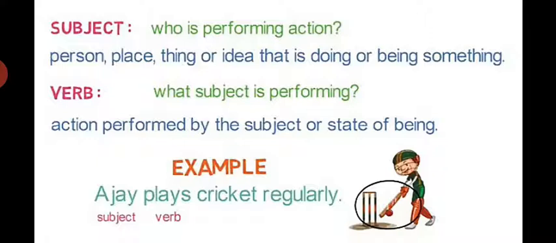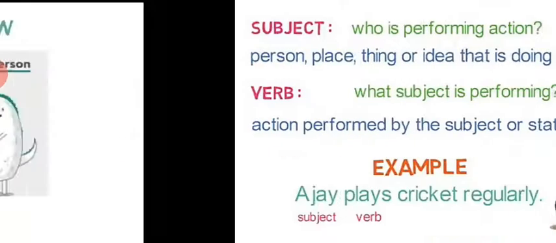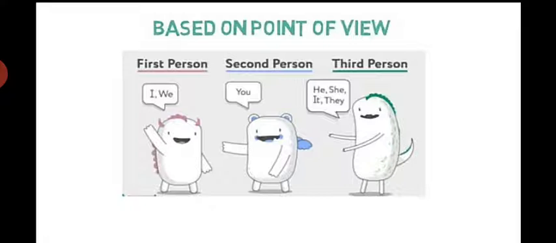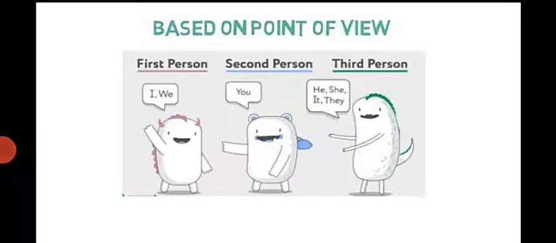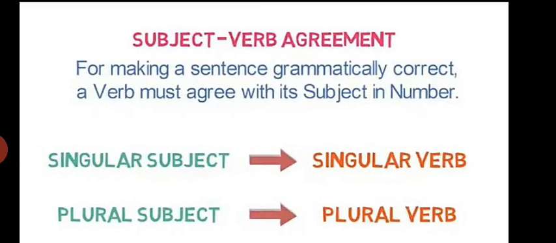Why are we discussing first, second and third person? So that we will be aware of the person: I, we, you, he, she, it, they. Basically, these are the subjects.